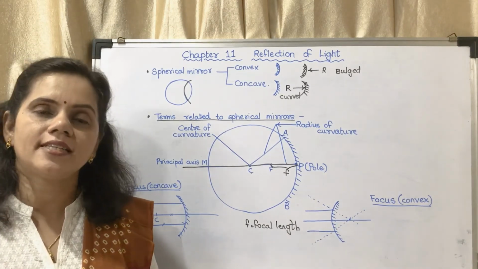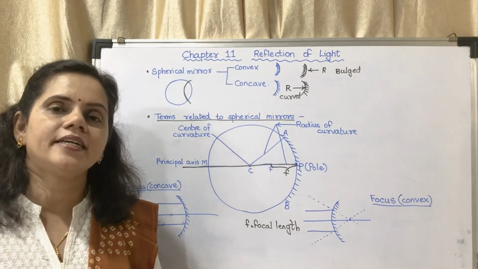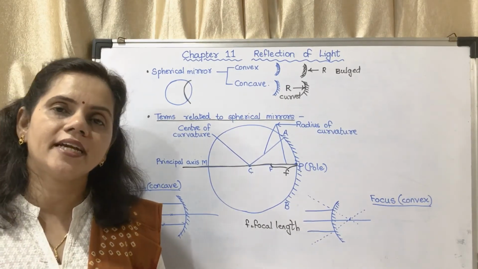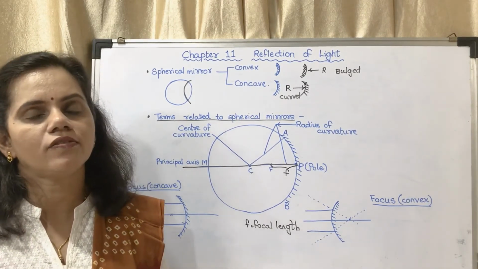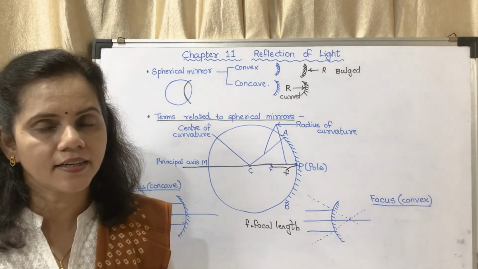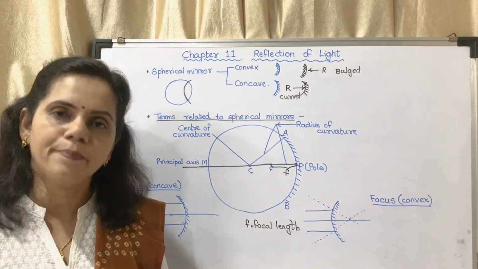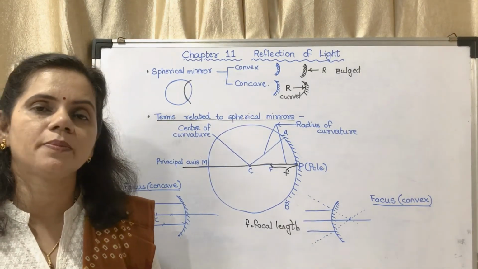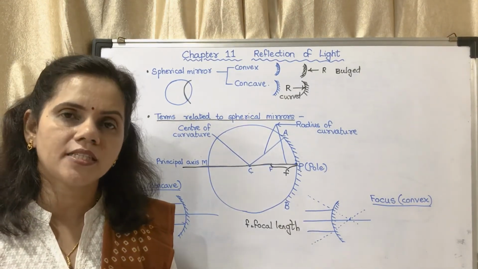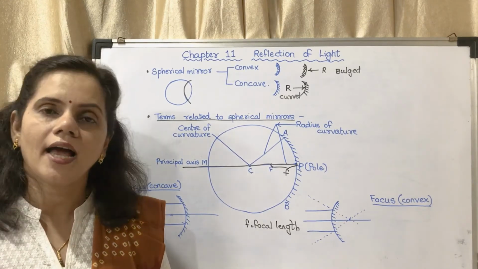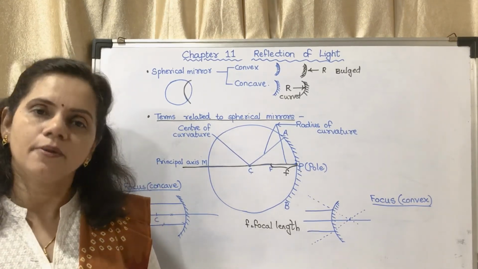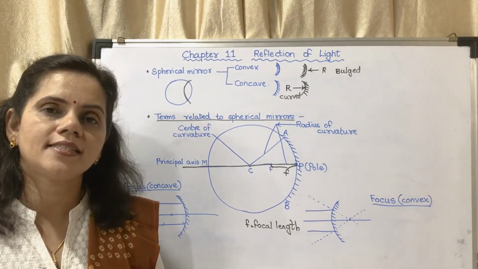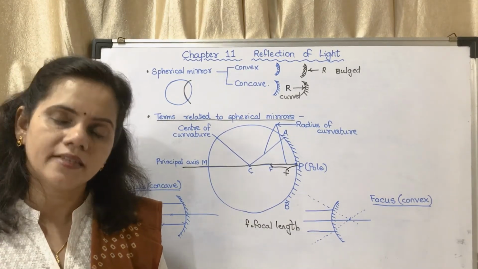So what is center of curvature? It is the center of the sphere of which the mirror is a part. What is radius of curvature? The radius of curvature is the distance from the center to the surface of the mirror. Third is principal axis. The line passing through the center of curvature and the pole is called the principal axis. What is pole? Pole is the center of the mirror surface.